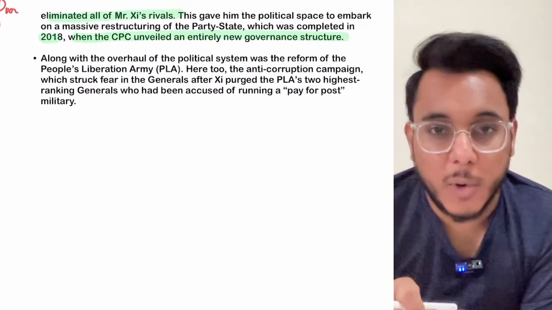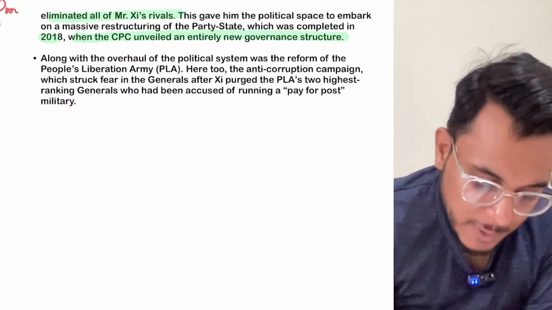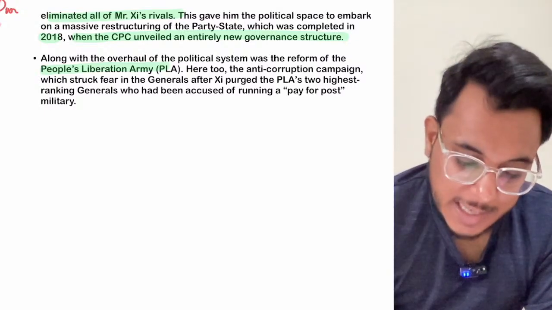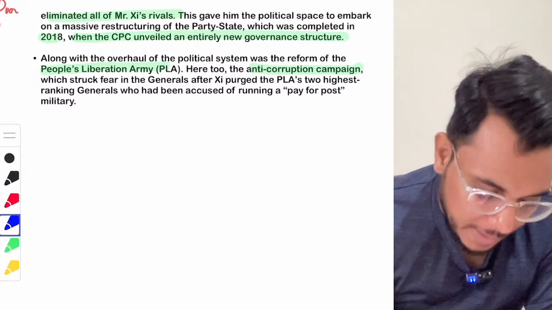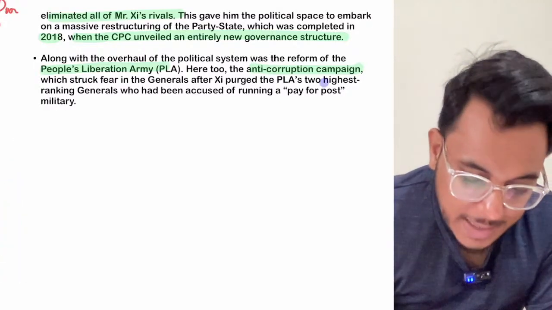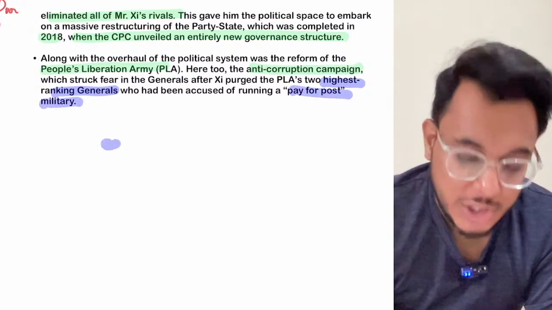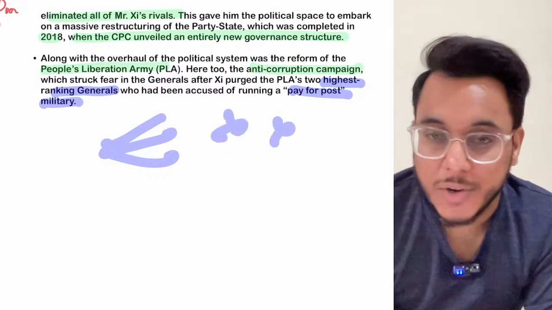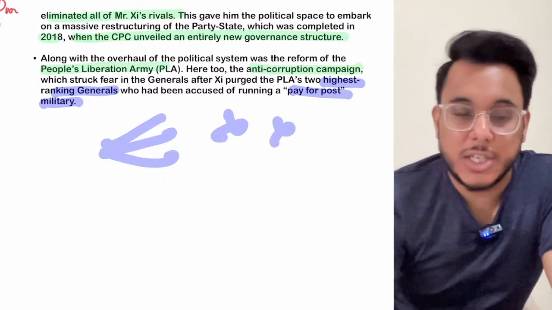Xi Jinping also promised to bring structural reforms in the army. So when we talk about the People's Liberation Army, there was also big corruption going on. He started with an anti-corruption campaign, and in that campaign, what happened? He found some high-ranking generals running a pay-for-post military scam, where they were taking bribe money. Those particular military generals were sacked. And many such kinds of reforms have also been taken by Xi Jinping here.